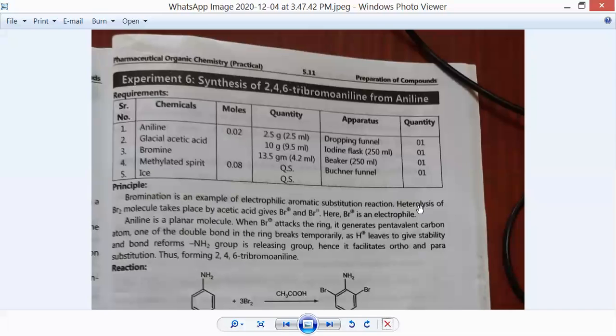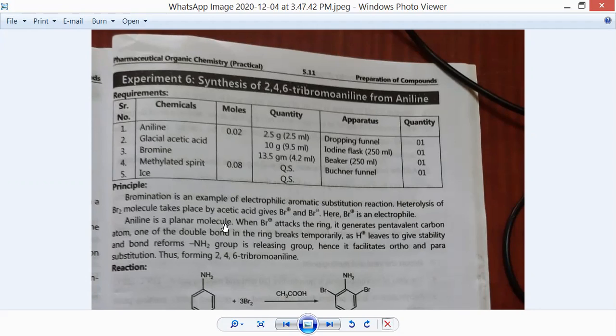Homolytic fission and heterolytic fission we know. So here the bromine molecule will be broken by heterolytic fission, and bromine will be converted into Br plus and Br minus. Okay, now here the Br which is carrying the positive charge acts as an electrophile. So in this way we have the first step, that is heterolytic fission of the bromine molecule. Bromine molecule will be converted into Br plus and Br minus.